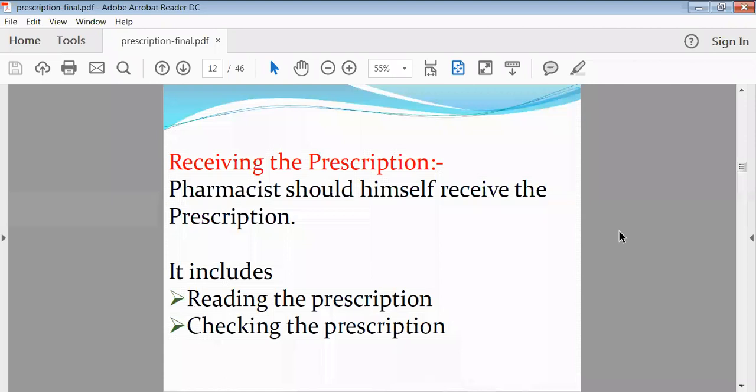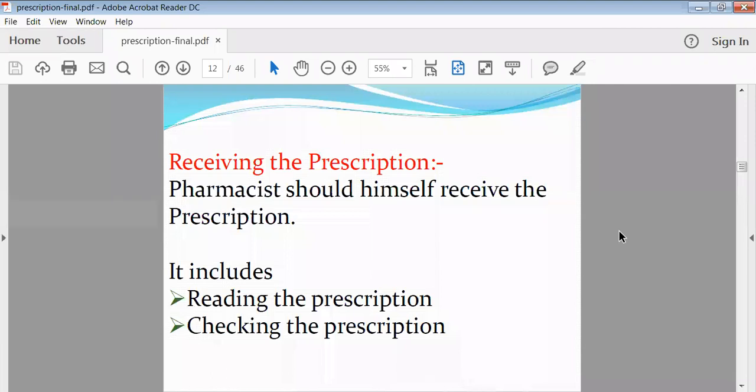So in this case, we cannot say whether exactly the patient is coming to the shop or any other person is coming to the shop. So while receiving or reading that prescription, the pharmacist must confirm whether the patient is giving the prescription or any other person is giving it. Then whether the age, weight and sex are written on the prescription or not. It will give a clear idea while preparing the dose.